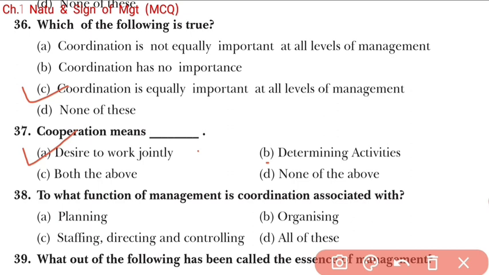Next, question 38. With what function of management is coordination associated? Students, here are planning, organizing, staffing, directing and controlling, and option D is all of the above. So here, students, all of the above will be the right answer, because coordination is required for planning also, organizing also, staffing, directing, controlling. All the answers here are right, so we can say all of the above is the correct answer.